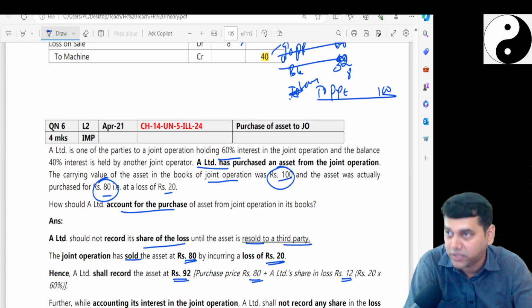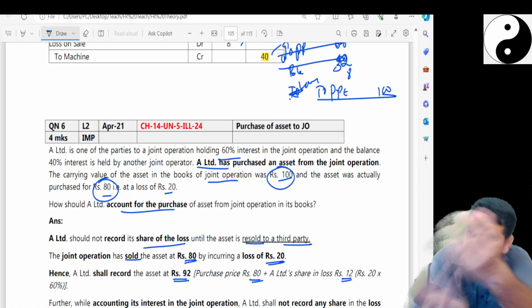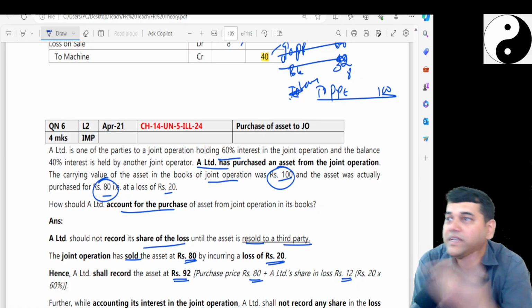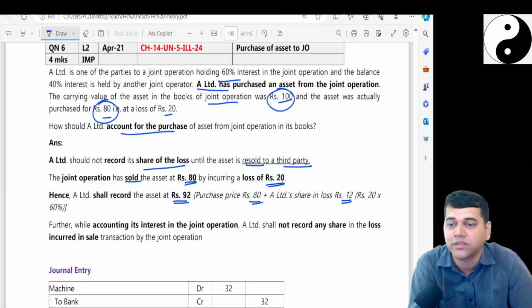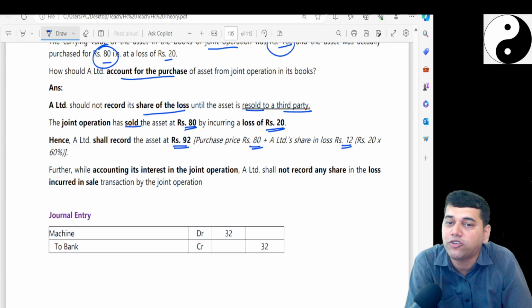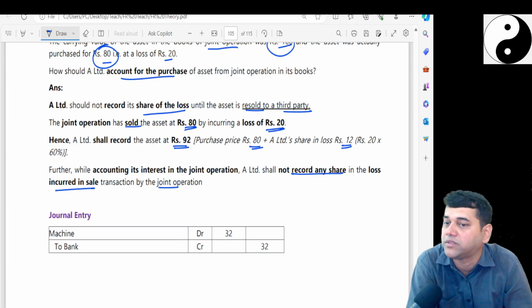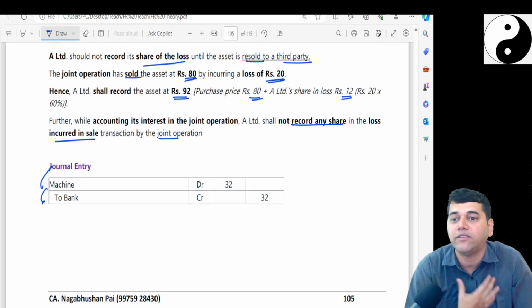From the joint operation: last time we contributed to the joint operation and didn't get cash. This time I paid cash and purchased from the joint operation. So while accounting for the interest in the joint operation, you should not record any share of loss incurred on the sale transaction with the joint operation. So the accounting entry will be machinery to bank. Okay, in our language, what is the journal entry?